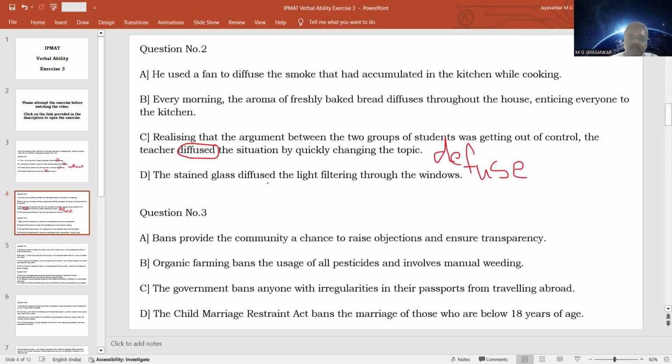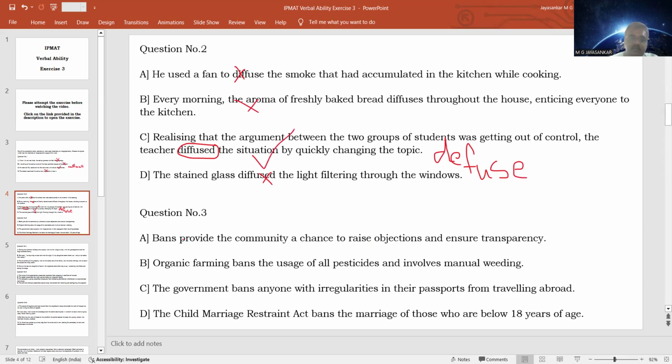Option D, the stained glass diffused the light filtering through the windows. So diffuse means again spread. So when light filters through the stained glass, what will happen? The light will spread into different colors. So again, the word diffused is properly used here. So except for C, in all other statements the word is correctly used. Since it is correct usage, it's not our answer. We need a wrong usage of the word. So option C will be our answer.